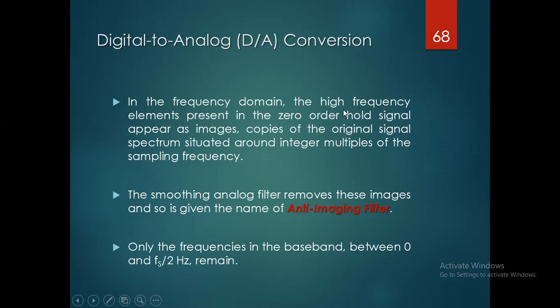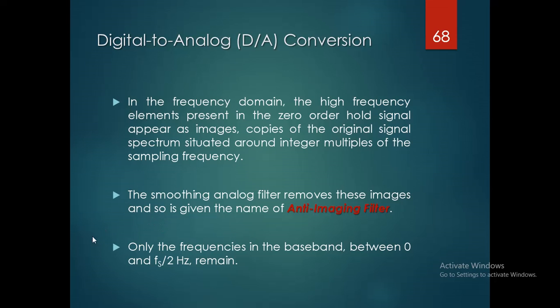In the frequency domain, the high frequency elements in the zero order hold signal appear as images, copies of the original signal spectrum situated around integer multiples of the sampling frequency. The smoothing analog filter removes these images and so is given the name anti-imaging filter.